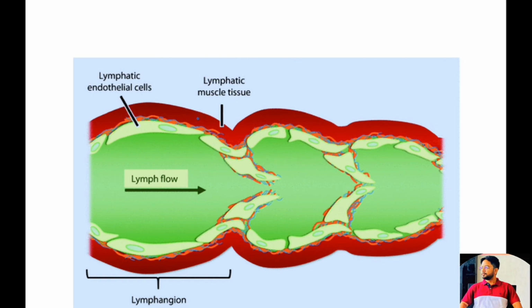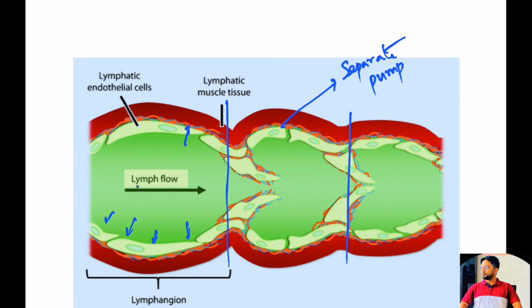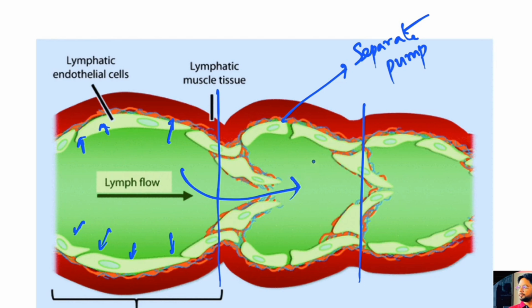So the segment of the lymphatics between the two valves, the upper side valve and the lower side valve, this is the segment. The segment between these two valves acts like a separate automatic pump. When there is slight filling in this segment, that means in between the two valves, this stretches the vessel, so the vessel wall automatically contracts. So when there is contraction, the fluid is pumped through the next valve. So fluid is pumped through the upper valve and lymph passes to the upper segment, or the next segment.